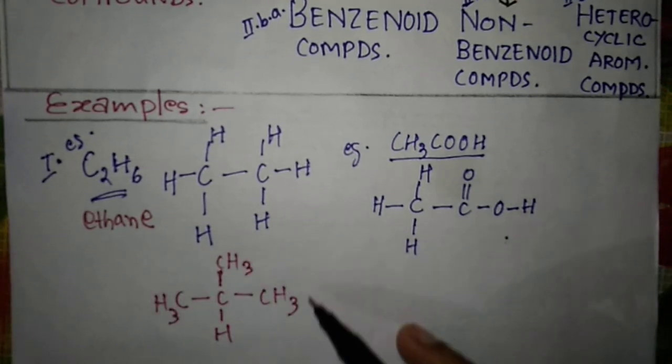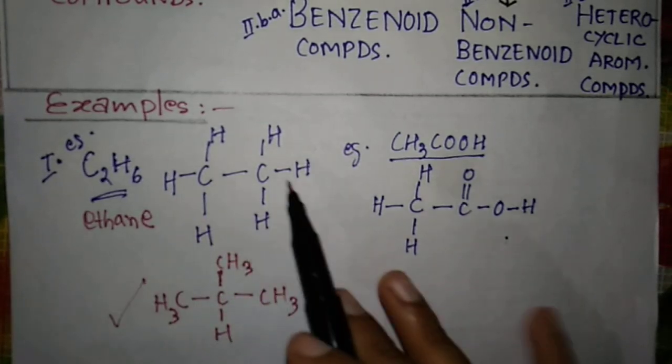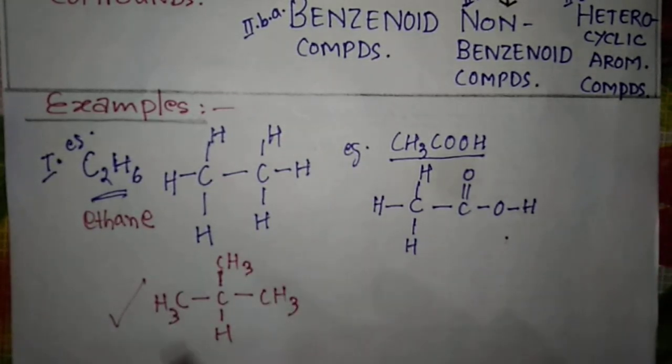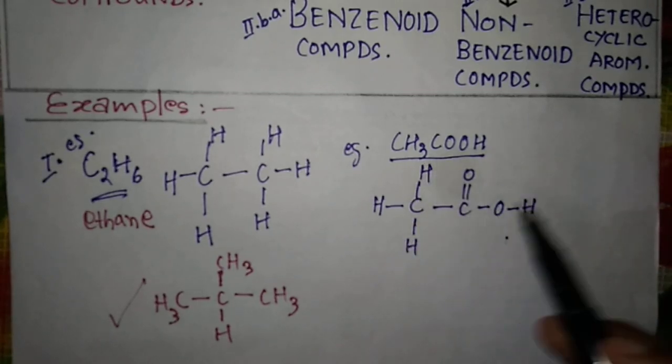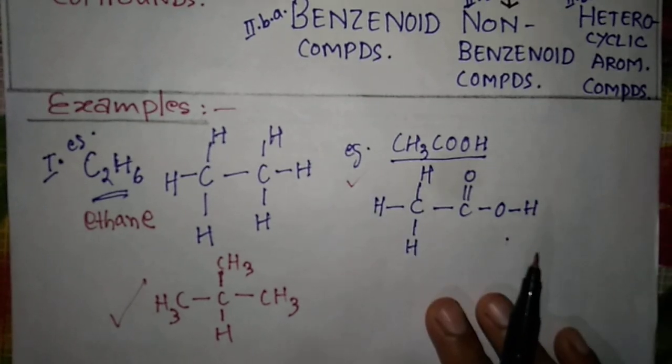So this is also an open chain type of compound, an acyclic compound, but you should remember that there should be no ring. It should be open, or it may be branched. One more example is acetic acid, which is CH3COOH. So it is also a type of open chain compound.